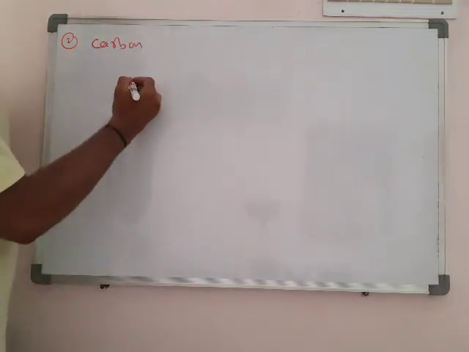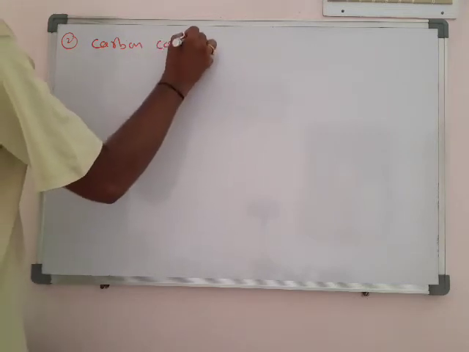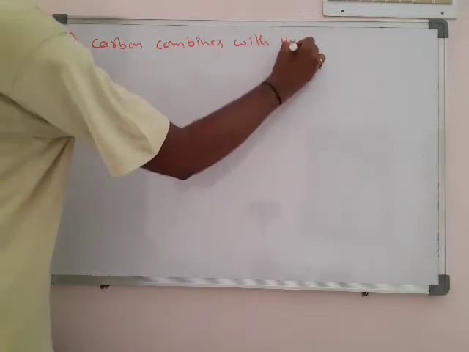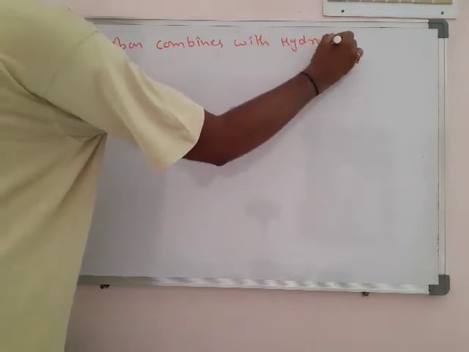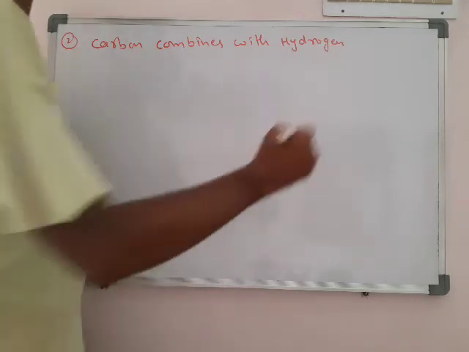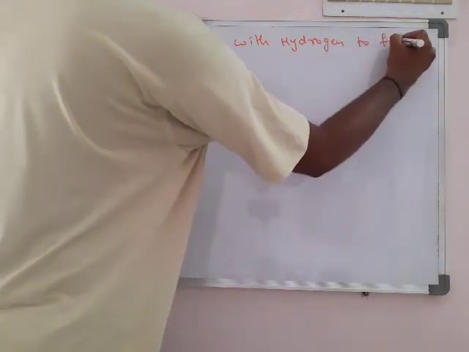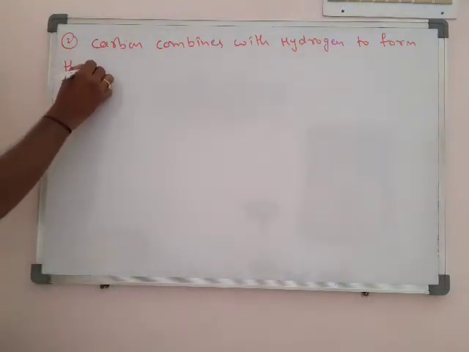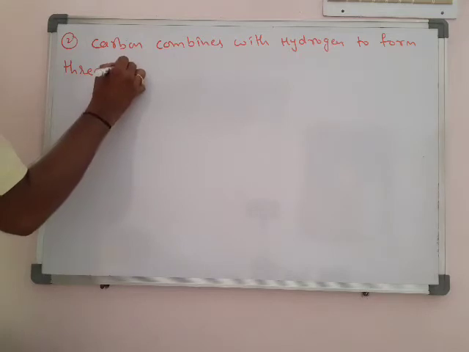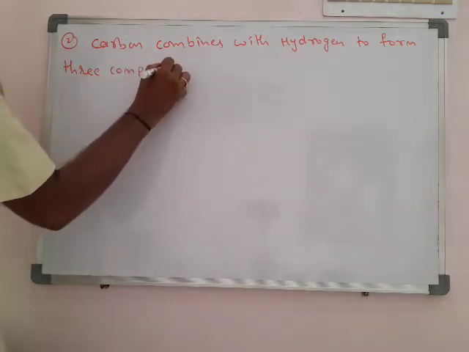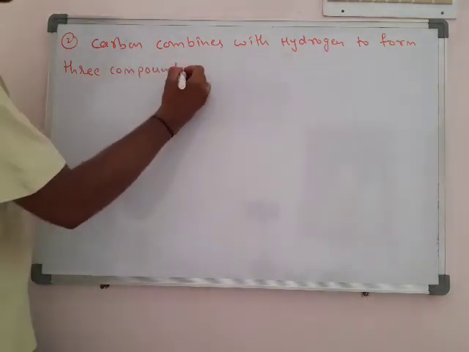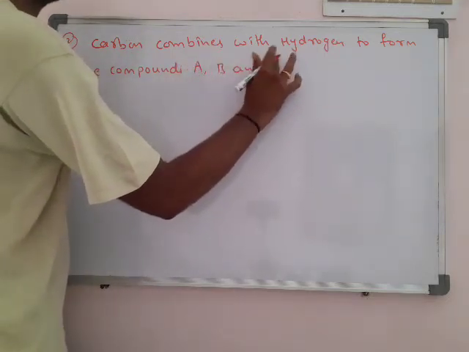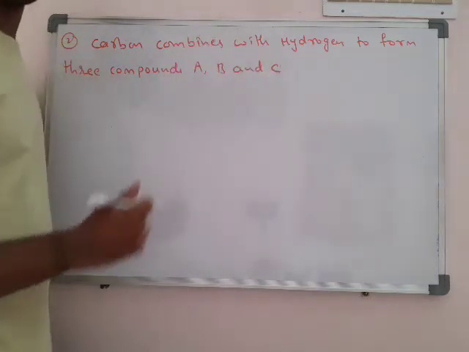Carbon combines with hydrogen to form 3 compounds. So one compound A, one compound B, and another compound C, 3 compounds are given.